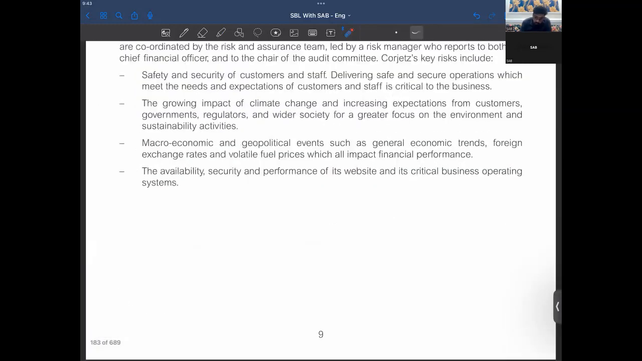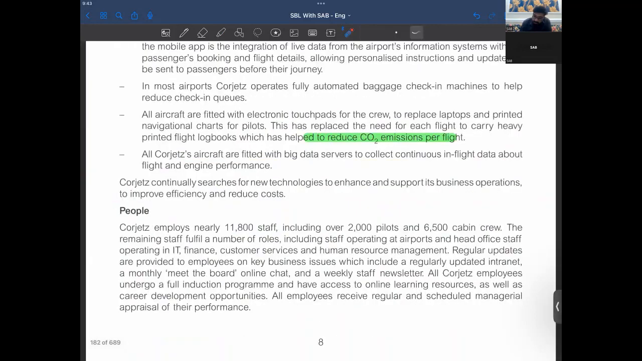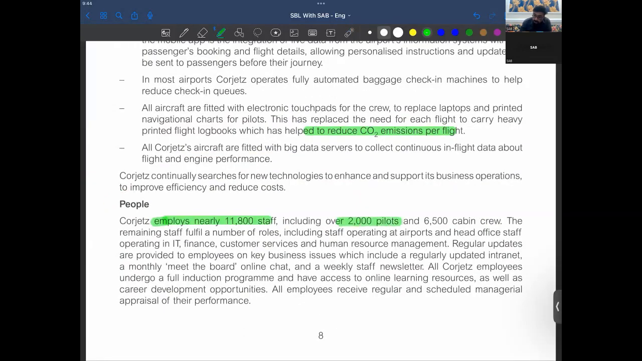People. So Gorgeous employees, 11,800 staff, including 2,000 pilots and 6,500 cabin crew. They have some staff, right? The remaining staff fulfill a number of roles, including staff operating at airports, and head office staff operating in IT, finance, customer services, and human resource. Regular updates are provided to employees on key business issues, which include a regularly updated intranet, a monthly meet the board online chat, and a weekly staff newsletter.